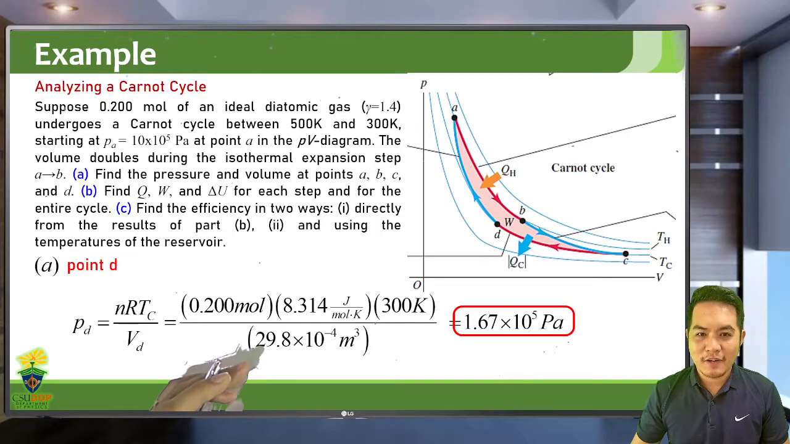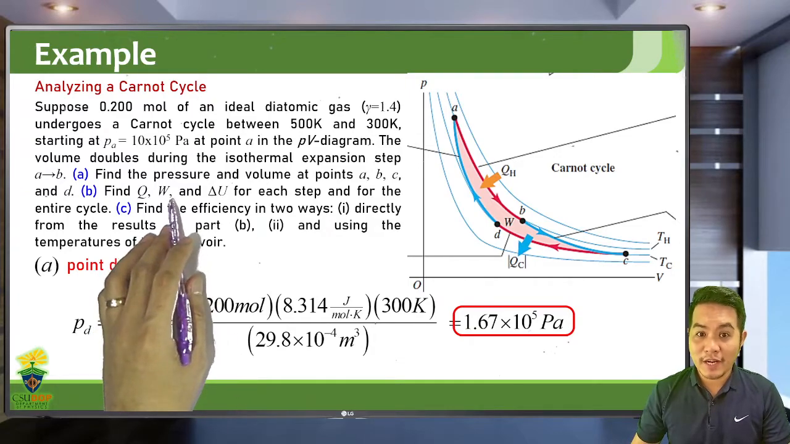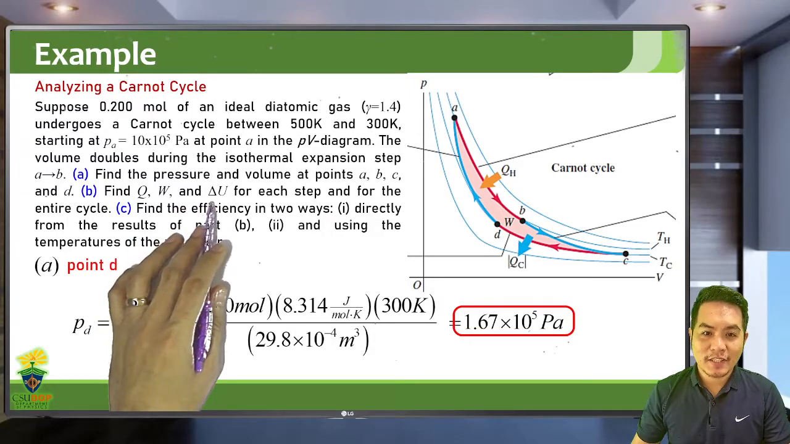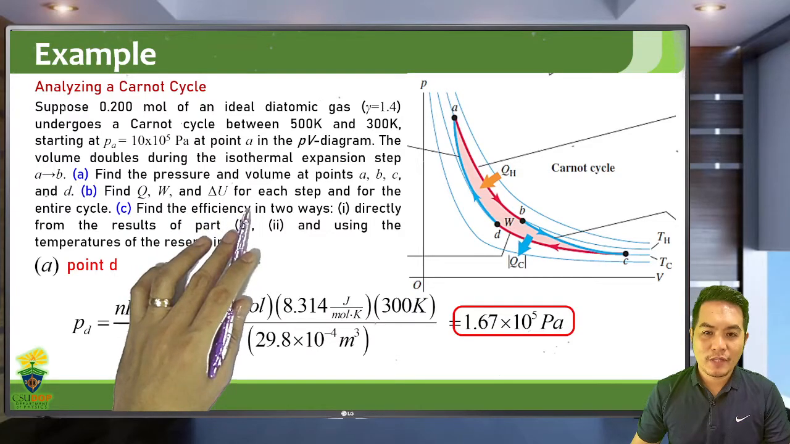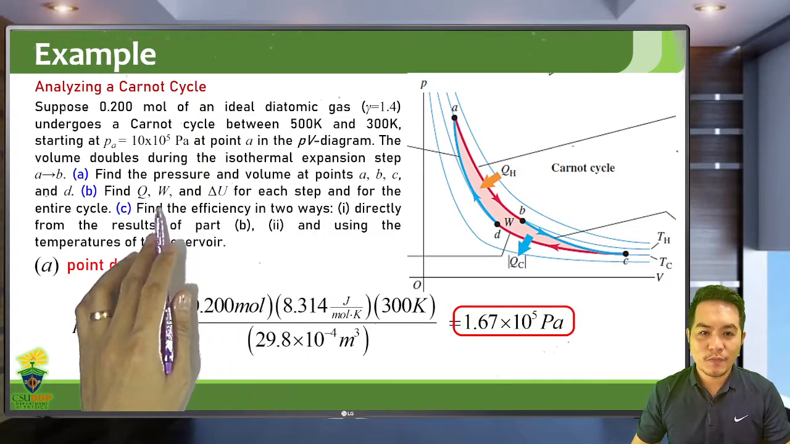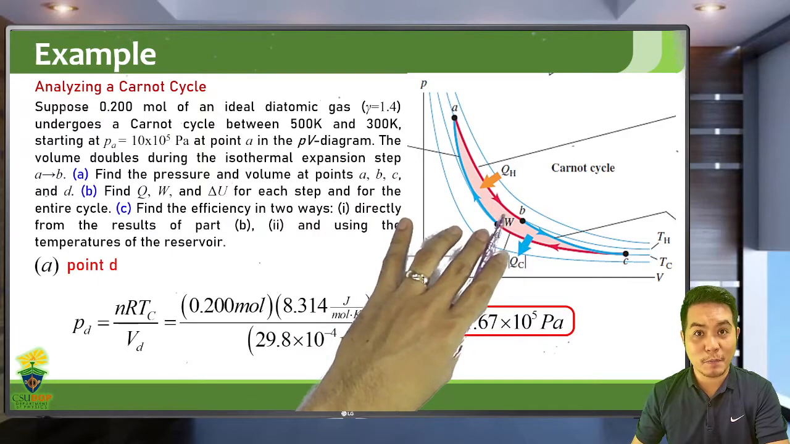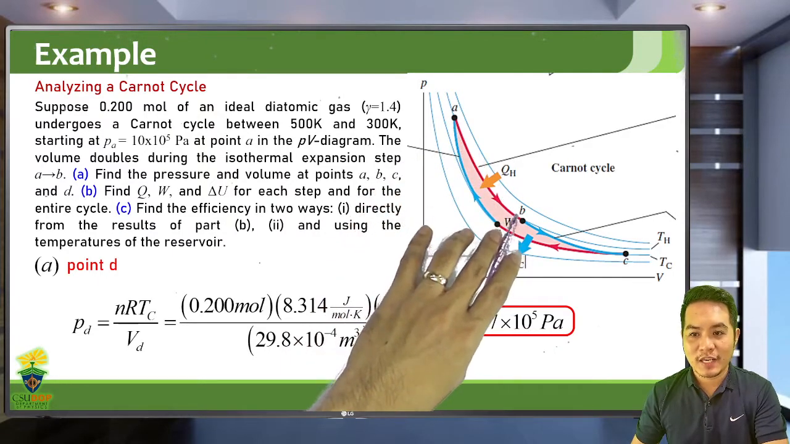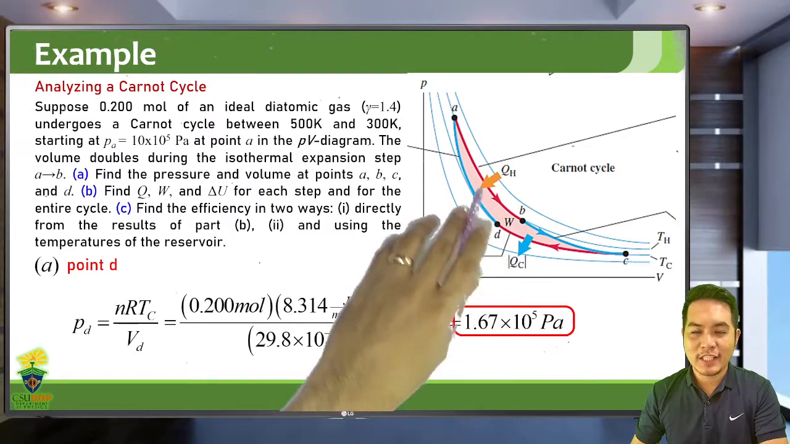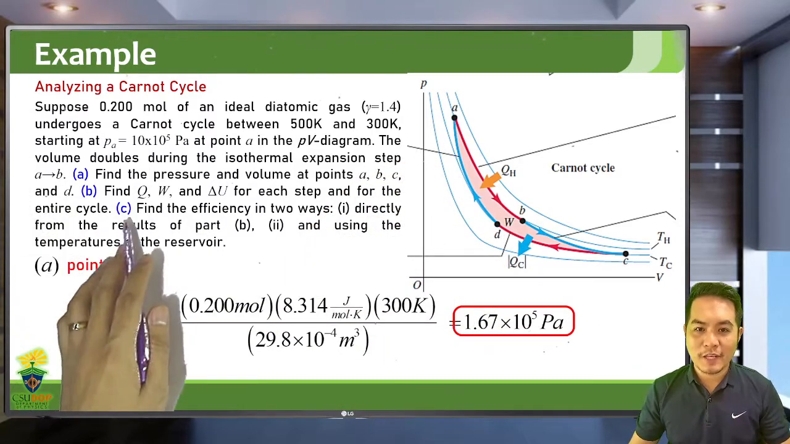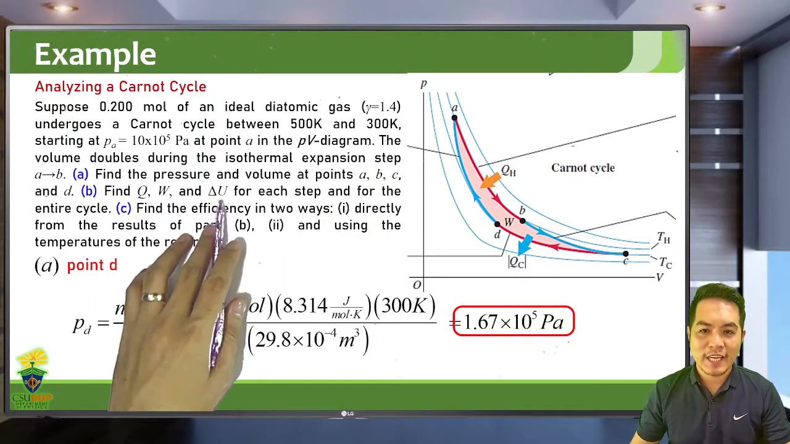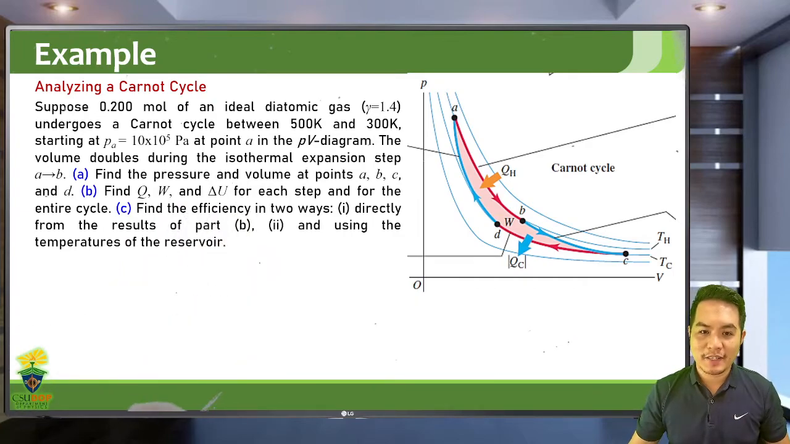Okay, for letter B, we are now asked to find the heat absorbed or released, the work done on or by the system, and the change in internal energy for each step and for the entire cycle. So we need to find the Q, the heat, the work, and the change in internal energy for every process. We have 4 processes here: A to B, B to C, C to D, D to A. So we need to solve 4 values of Q, W, and change in internal energy, and also for the entire cycle.